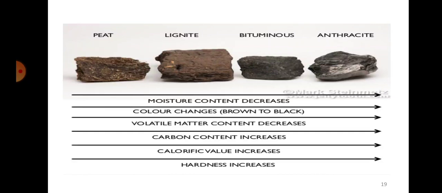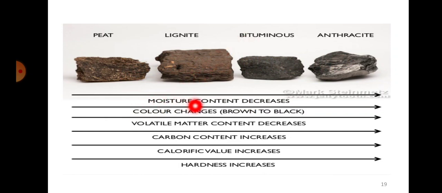Okay, so this is what I want you people to observe here. You have peat, lignite, bituminous, and anthracite. If you go from peat to anthracite, these are the things that you need to actually know. One, moisture content goes on reducing as it goes from peat to anthracite. Peat will have maximum moisture, lignite will have slightly lesser, bituminous still lesser, and anthracite will have no moisture at all or very little moisture content. That is one thing you need to note. Moisture content will go on reducing.